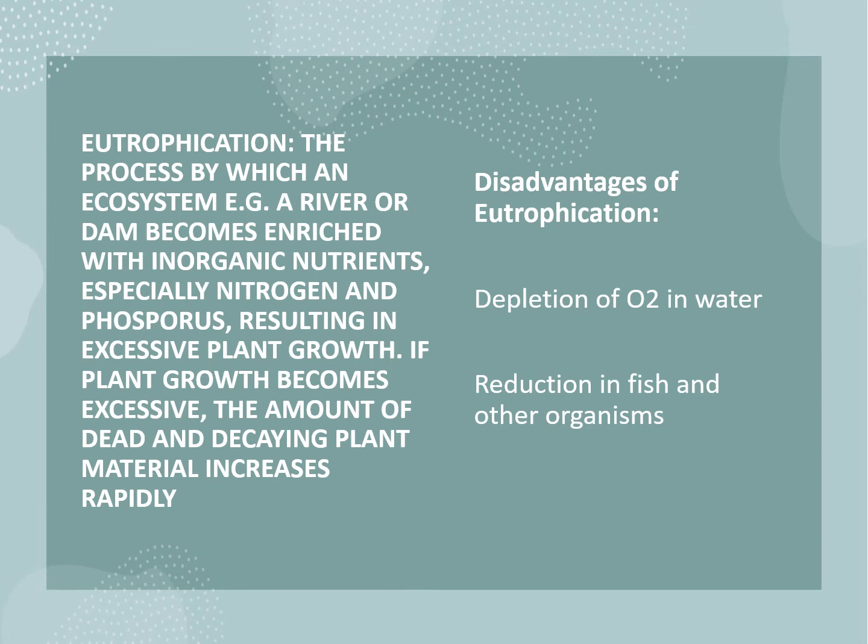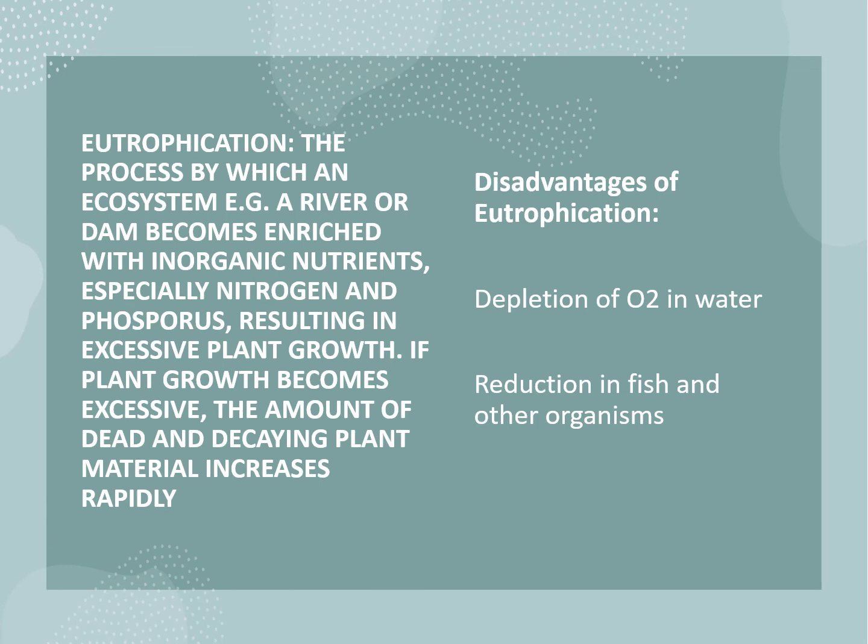Eutrophication is a byproduct of the fertilizer industry. Now, what is eutrophication? It's the process by which an ecosystem, for example a river or a dam, becomes enriched with inorganic nutrients, especially nitrogen and phosphorus, resulting in excessive plant growth.